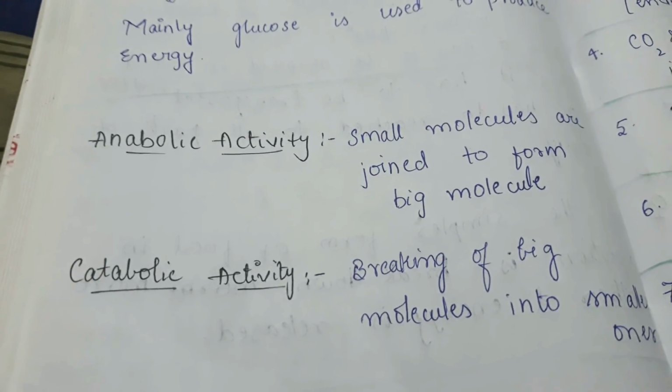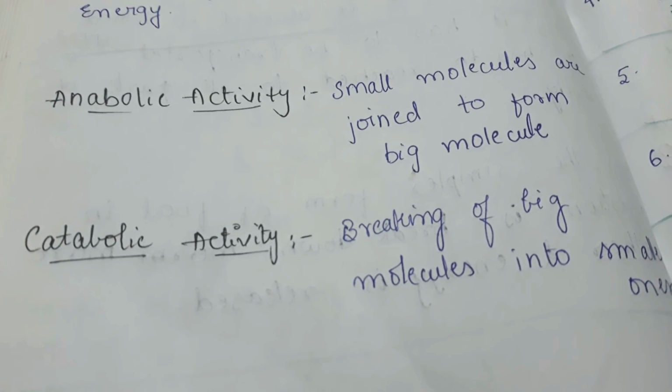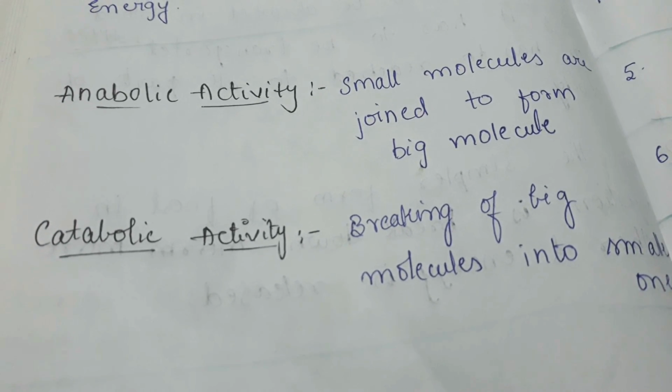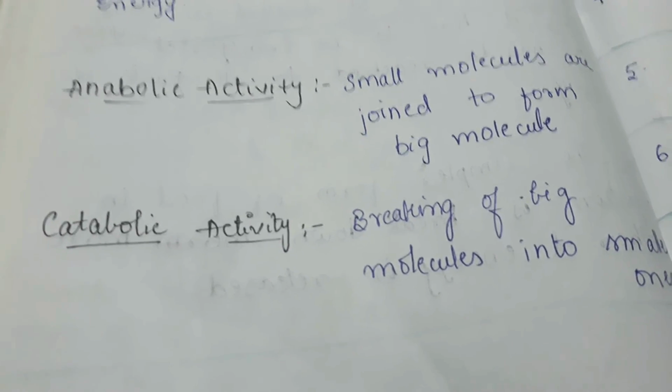Don't get confused. Now coming to anabolic activity and catabolic activity. Anabolic activity is nothing but small molecules joining to form a big molecule. Catabolic activity is nothing but the breaking of big molecules into smaller ones.